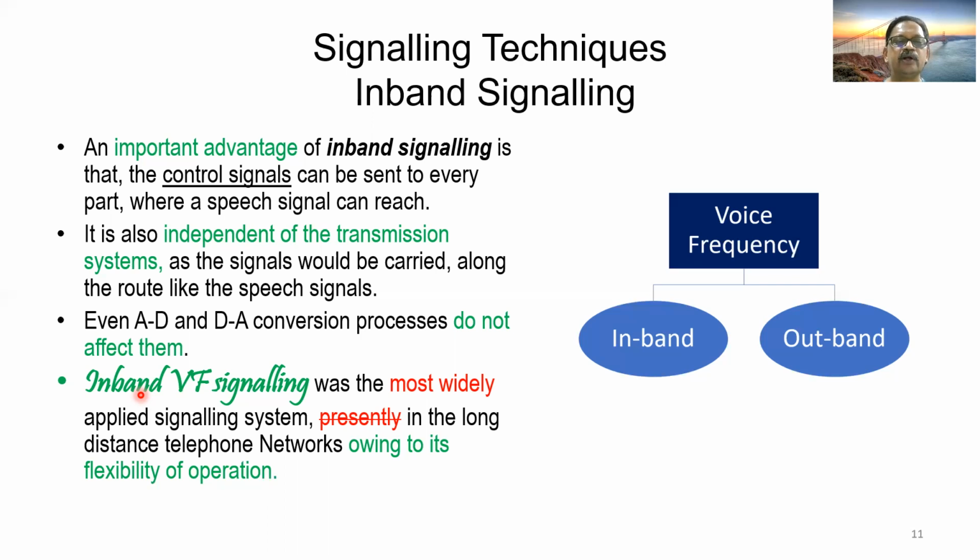But from an academic point of view, these are the merits, and we can say it is mostly widely used presently in the telephone network, but it's all not relevant to the present day of communication. It is totally the other way. It is totally outdated. Okay.